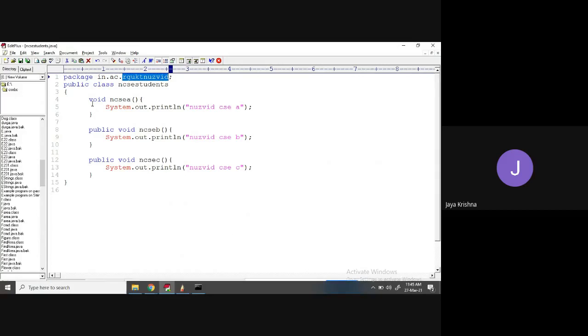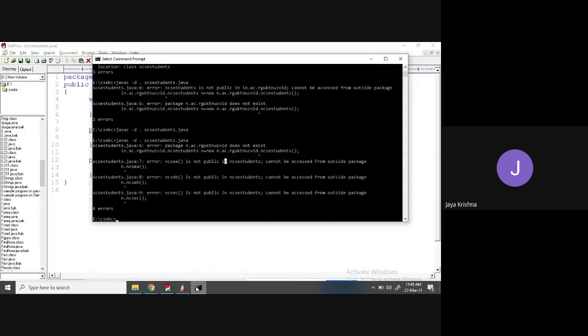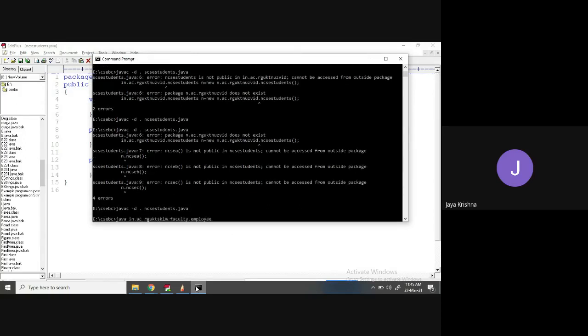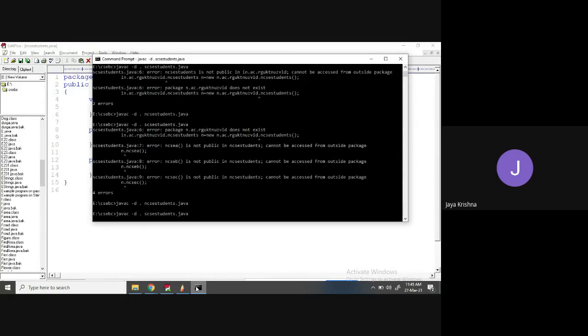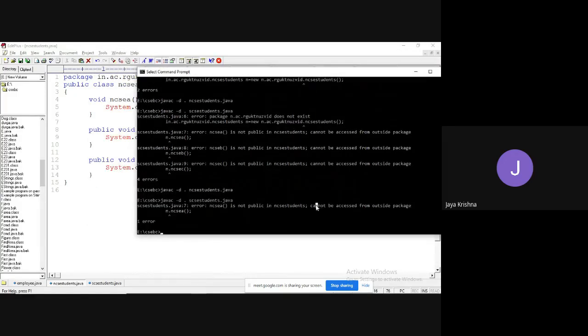See, observe. Now also we'll get an error. I will compile. Now also we're getting the error: not public, cannot be accessed outside the package. Because it is default, meaning that you can access it within the package only. So that is the reason we cannot access it.